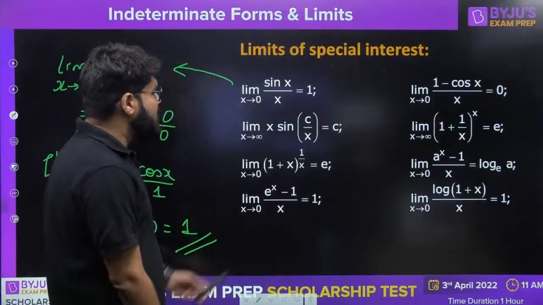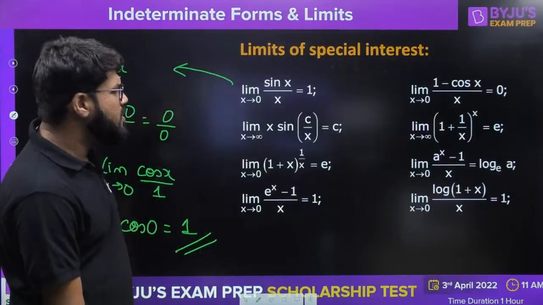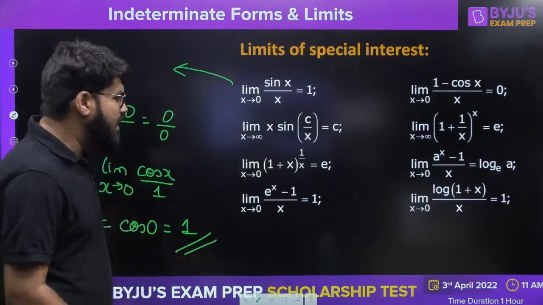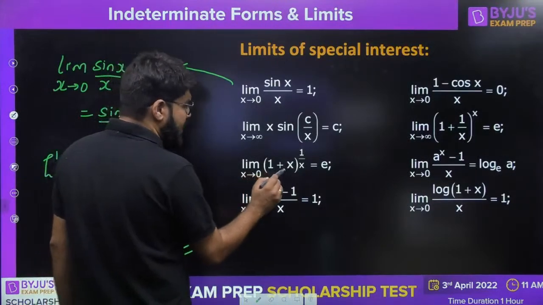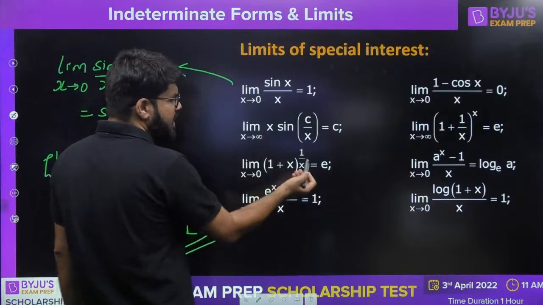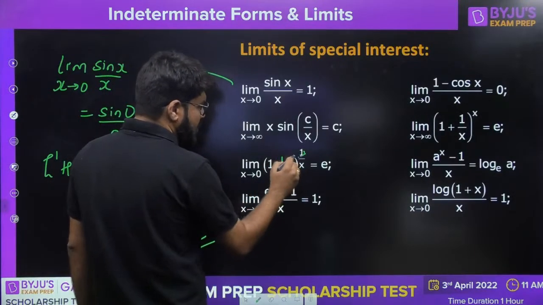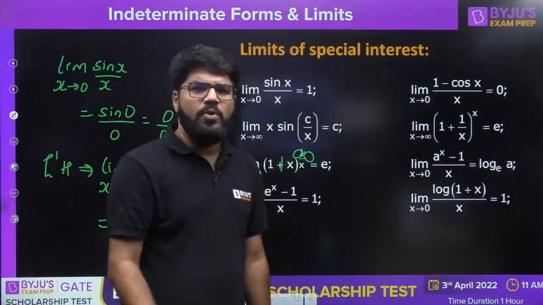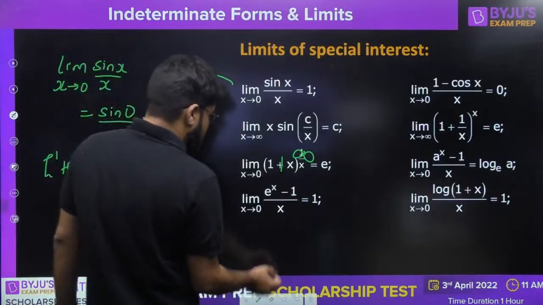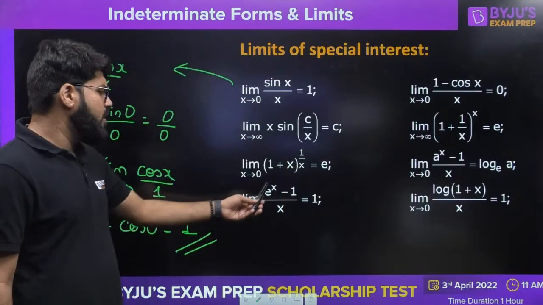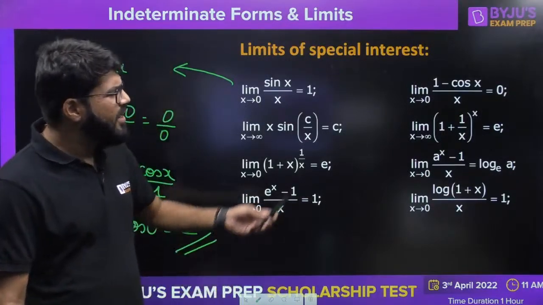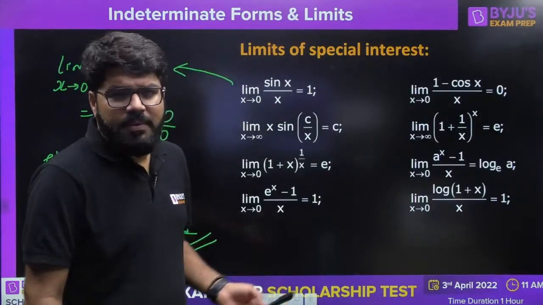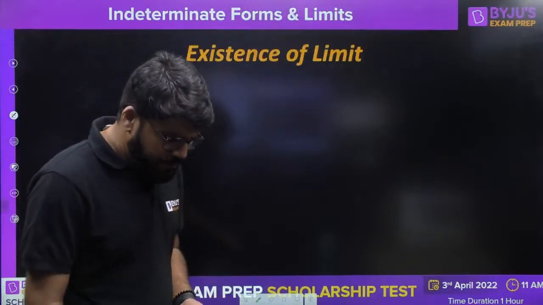Nobody asks you to remember this, and there are some more limits of common interest that you must keep in mind. This can be derived using this only if you take x in the denominator as 1 by x. This is the same thing as I told you, but there we took x tending to infinity, and this is x tending to 0. So 1 raised to the power 1 by 0, 1 raised to the power infinity, the form I was discussing, is e. Sir, why? We will prove it, don't worry. Don't take attention on this one. Limit x tending to 0, e power x minus 1 upon x: apply L'Hospital, you are going to get 1. So these are limits of common interest. If you remember, good, but I don't insist you to remember. I don't ask you to mug up any of these things.